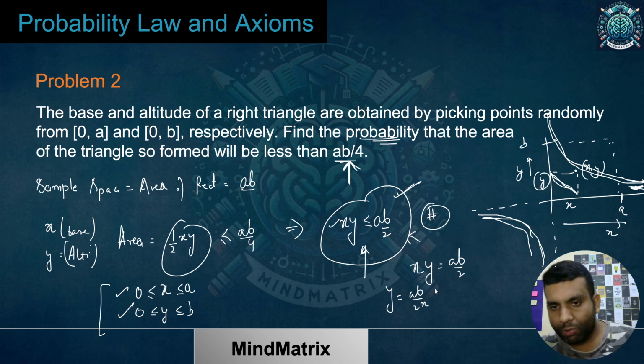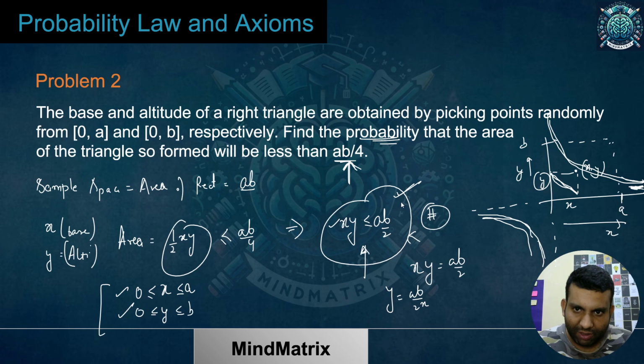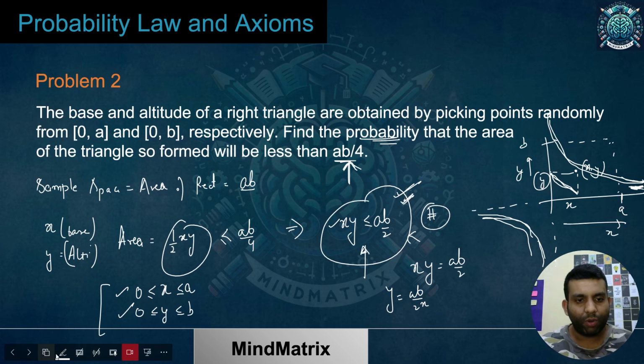Up to this, the idea is clear that I'm having this kind of extra condition which is present over here. Now I'll just talk about this thing. To find out all the values for which this condition will hold, you must know that xy is less than or equal to ab by 2. And I know that this kind of curve is present. I already know the sample space is in between that. The sample space is all the points within this rectangle I'm having.